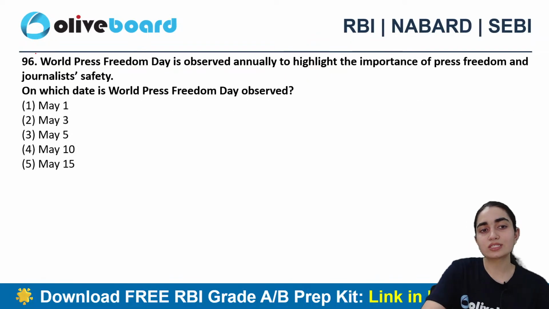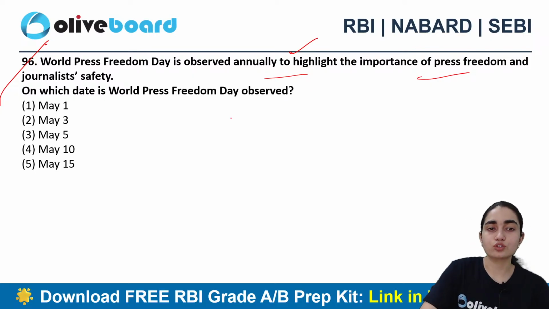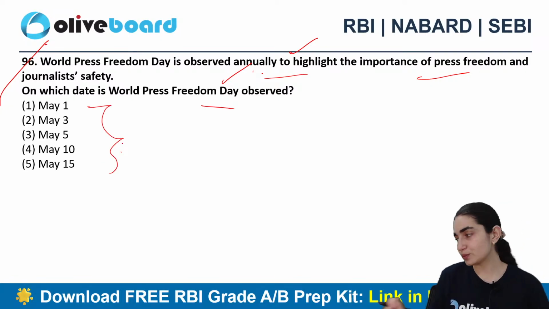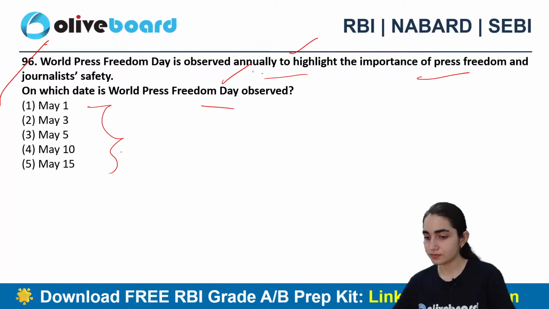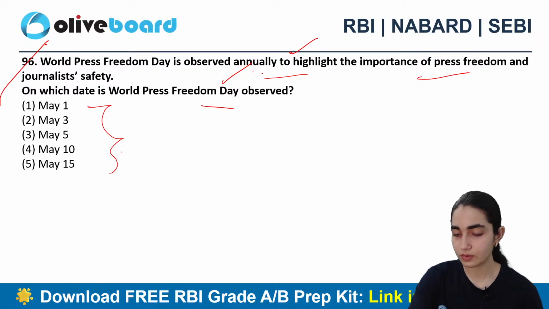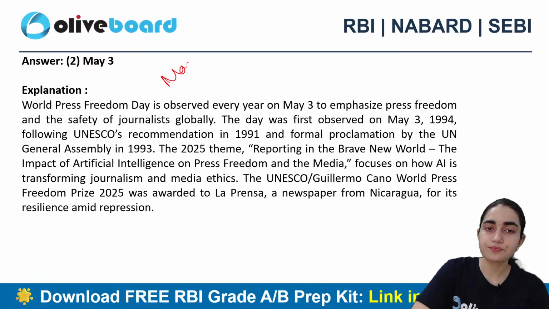Good. Next question says, World Press Freedom Day is observed annually to highlight the importance of press freedom and journalist safety also. On which date do we celebrate that? May 1, 3rd, 5th, 10th, or 15th? Which one is the correct answer? Okay. Anyone else? May 3rd is the correct answer. Good.